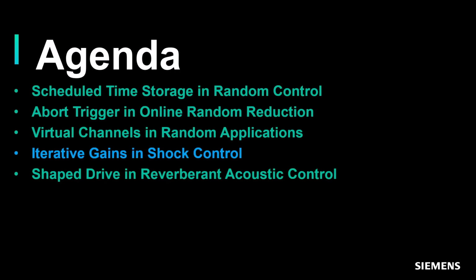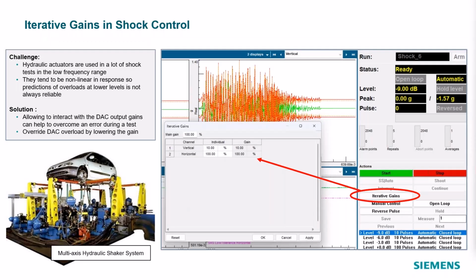Next, iterative gains in shock control. It's a bit of an obscure feature that isn't used all that much, but especially for shock testing, hydraulic actuators are used, and these can be nonlinear in the response. So as you're building up in level, the predictions can predict a DAC overload because of the nonlinear response of these actuators.